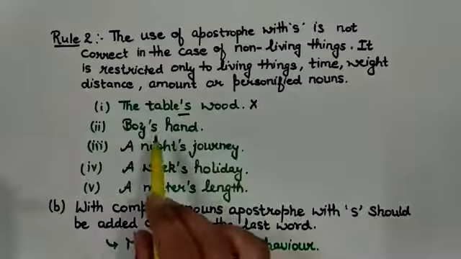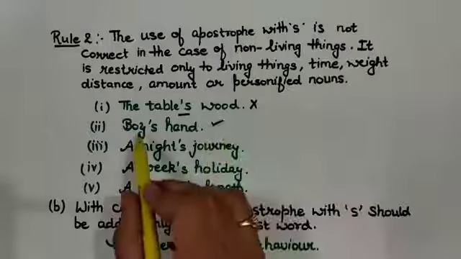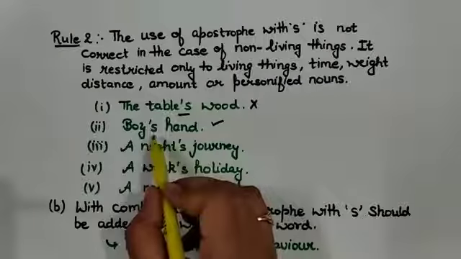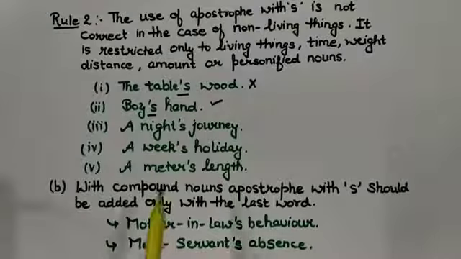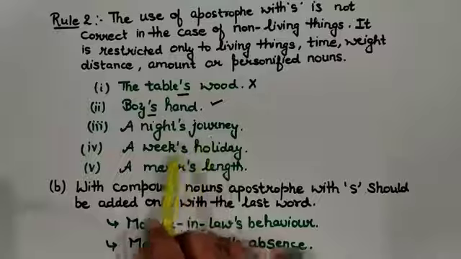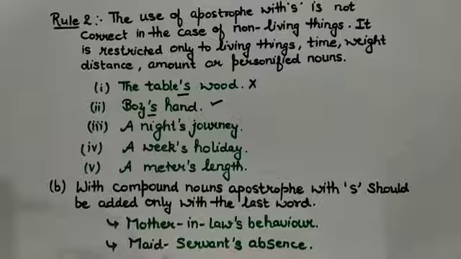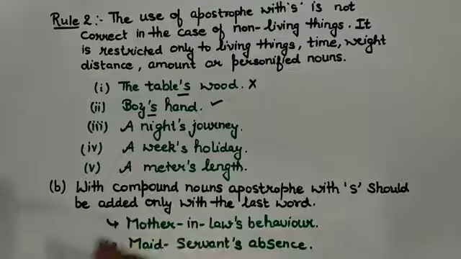Looking at the second example, boy's hand. Yes, because boy is a living thing and we can use apostrophe s here. More examples can be a night's journey, a week's holiday, a meter's length. You can see that these words show either living things, time, weight, distance, amount, or such personified nouns. So this rule is very important.